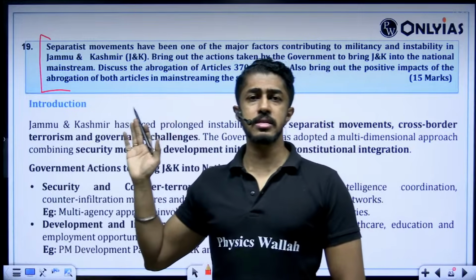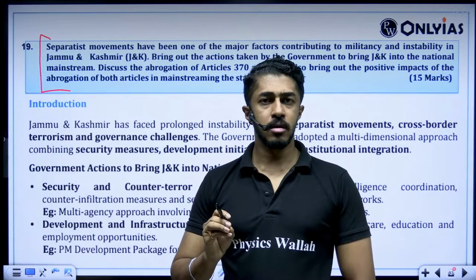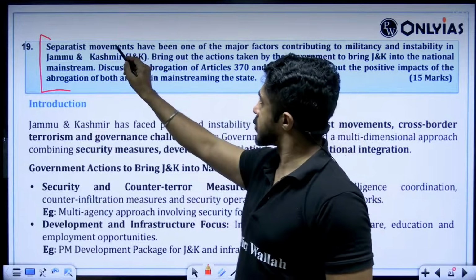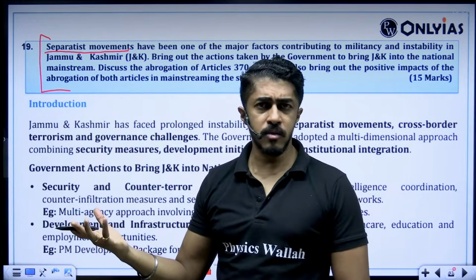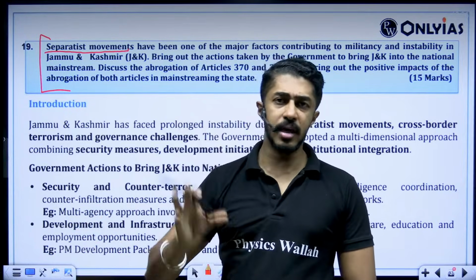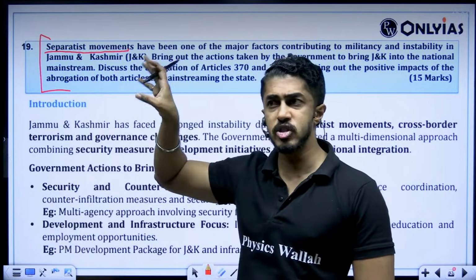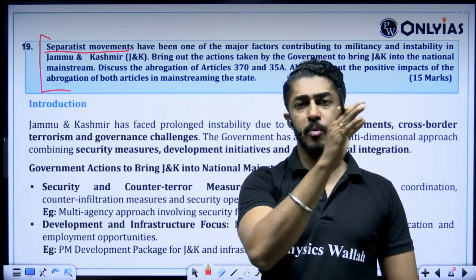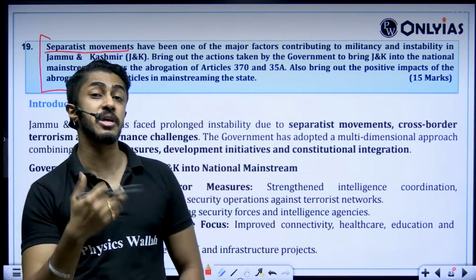This is straightforward, they are asking everything about Kashmir. Separatist movement and militancy. Separatist movement only. So Jammu and Kashmir Liberation Force, Azad Kashmir Fauj. You can give a couple of names like that, which were responsible for creating the separatist movement. What is the main principle involved in it? Kashmir does not belong to India. Kashmir does not belong to Pakistan. Kashmir belongs to Kashmiri people.